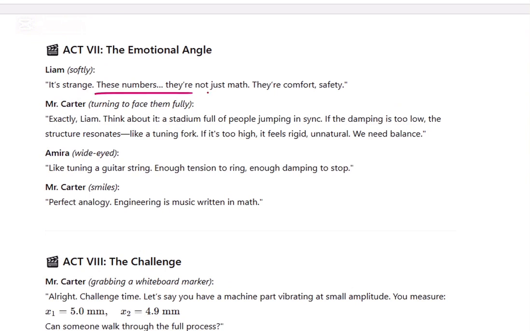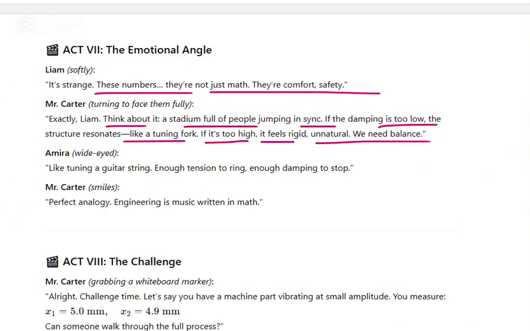It's strange, these numbers are not just numbers, they are comfort and safety. Think about it, a stadium full of people jumping in sync. If the damping is too low, the structure resonates like a tuning fork. If it's too high, it feels rigid, unnatural. We need balance. It's like tuning a guitar string, enough tension to ring and enough damping to stop. Engineering is music written in maths.